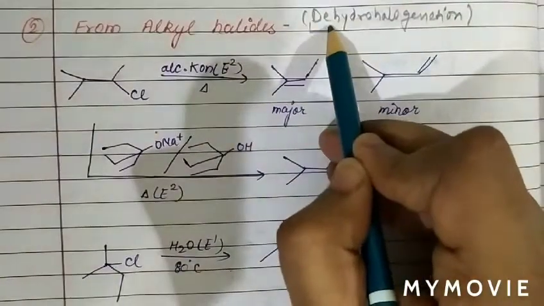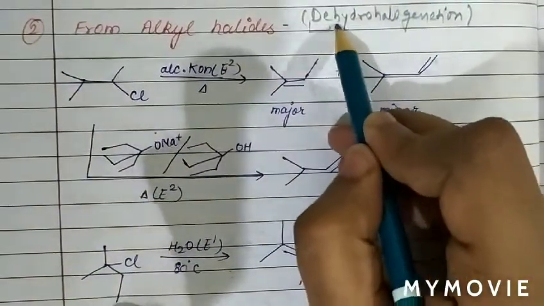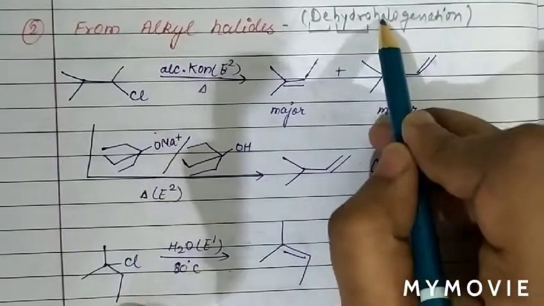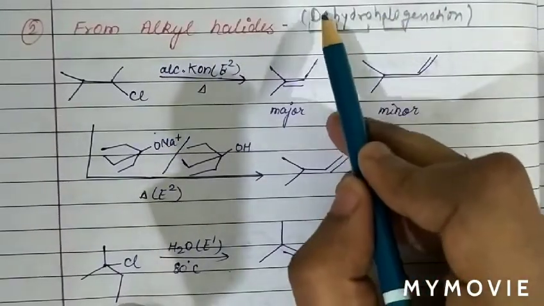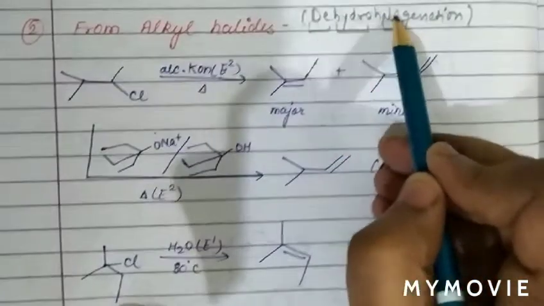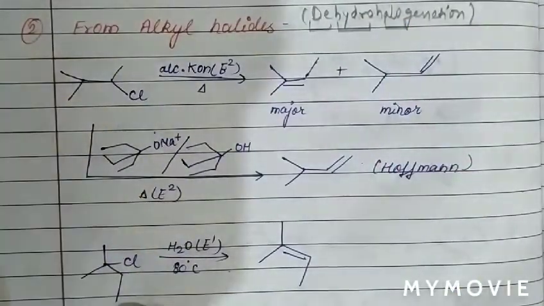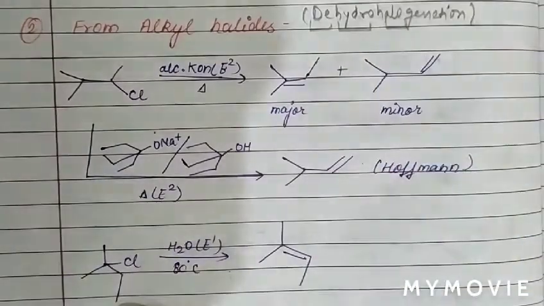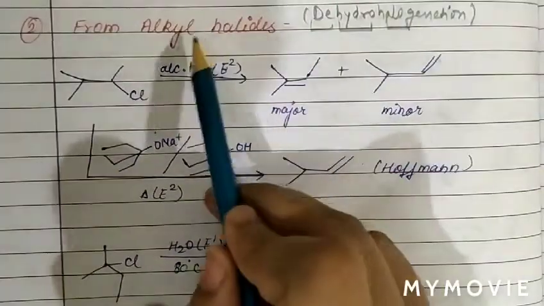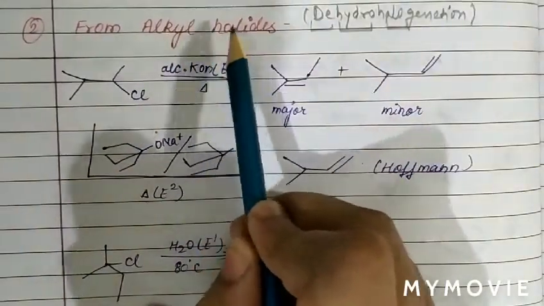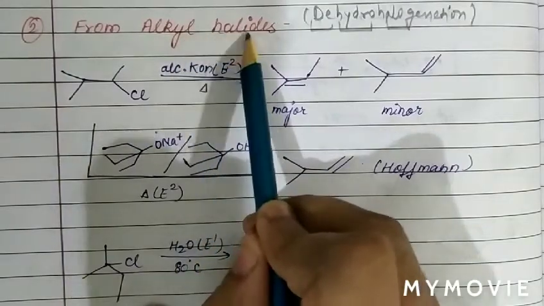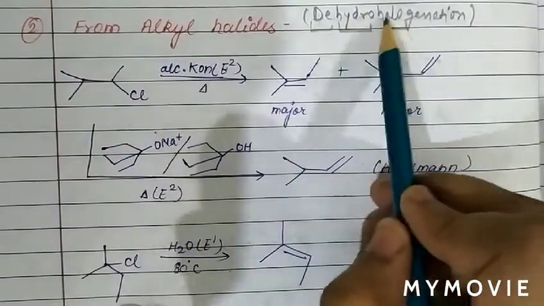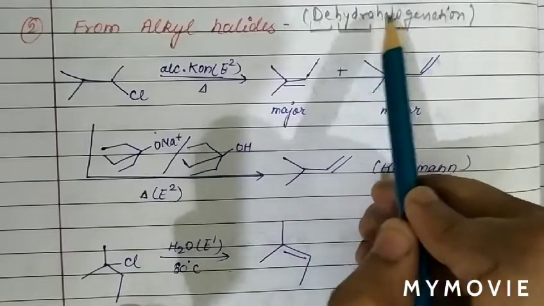De means removal, hydro means hydrogen and halo means halogen. So basically, removal of hydrogen and halogen we call dehydrohalogenation reaction. So the preparation of alkene from alkyl halide, the reaction we call dehydrohalogenation reaction, removal of hydrogen and halogen.